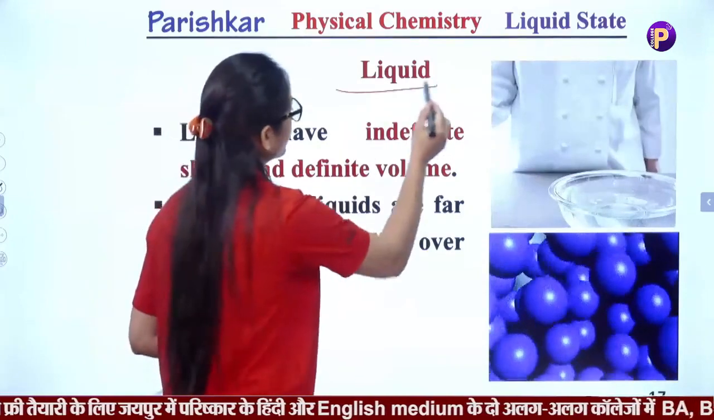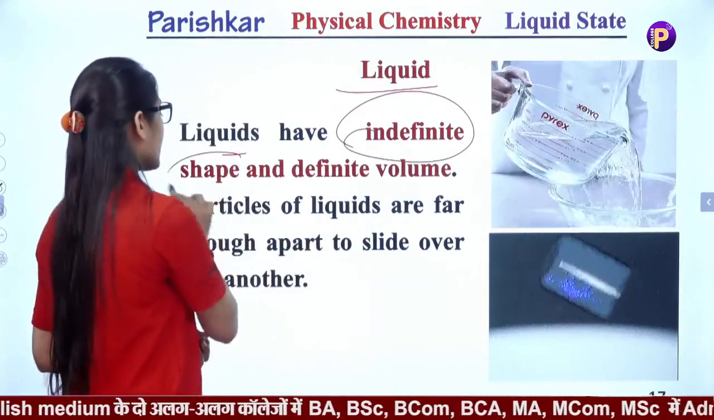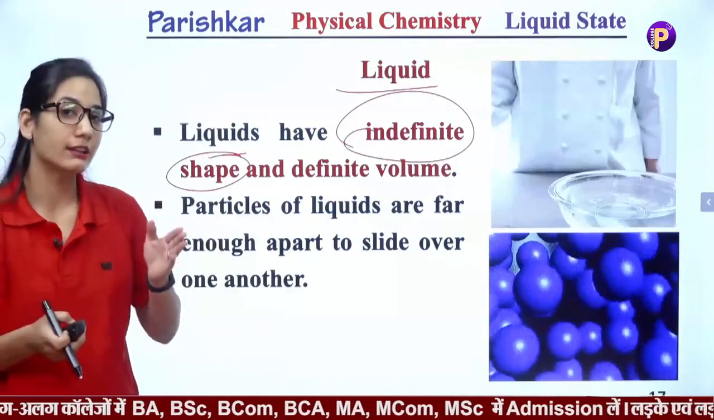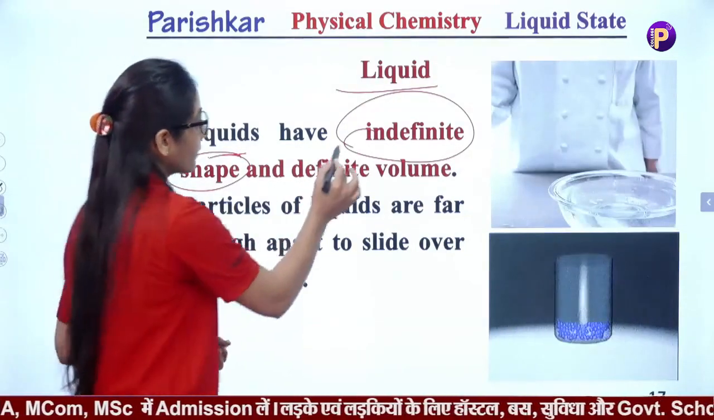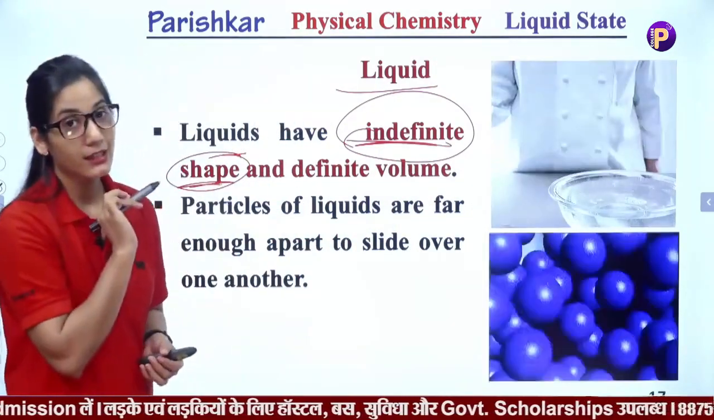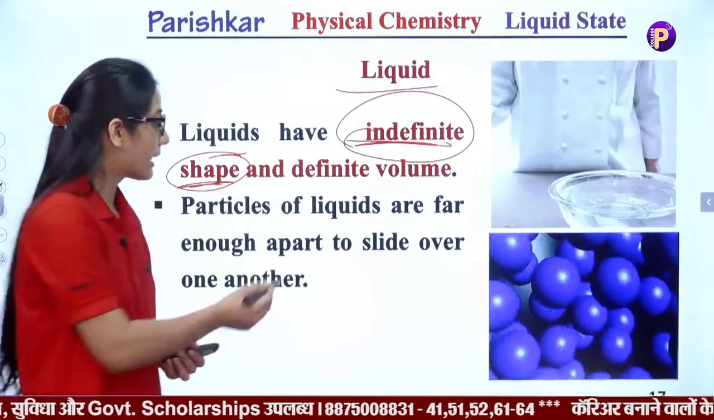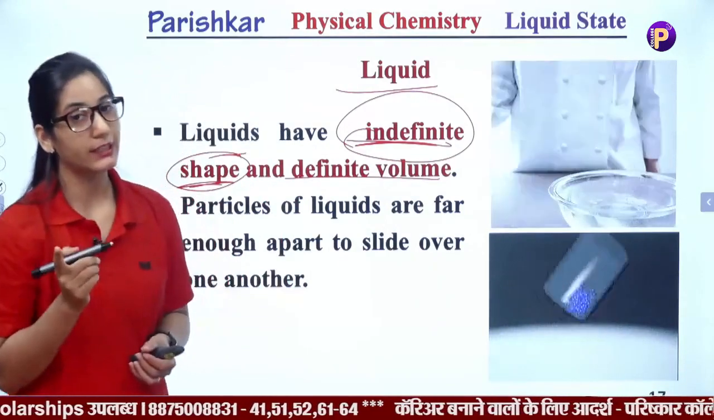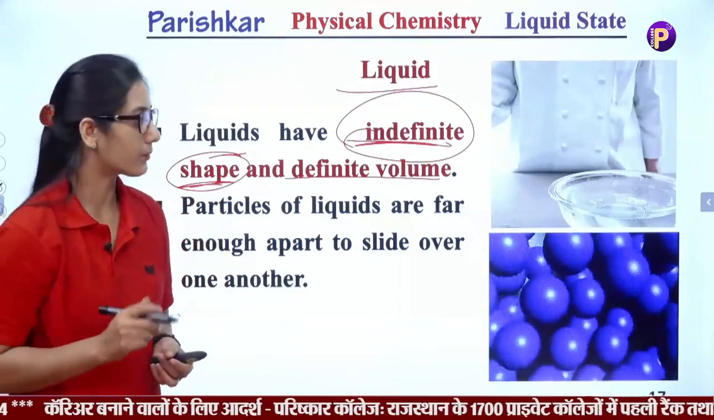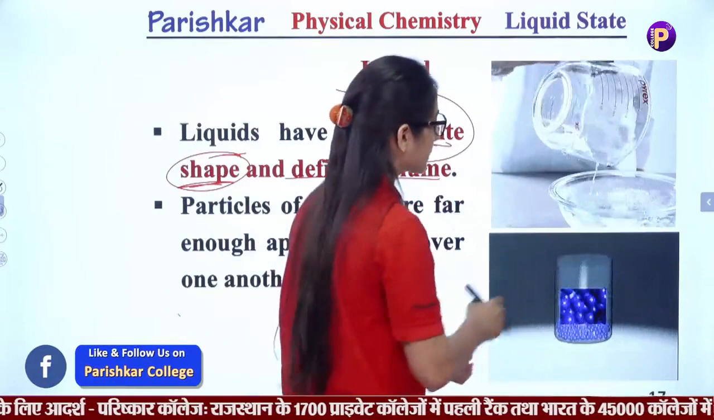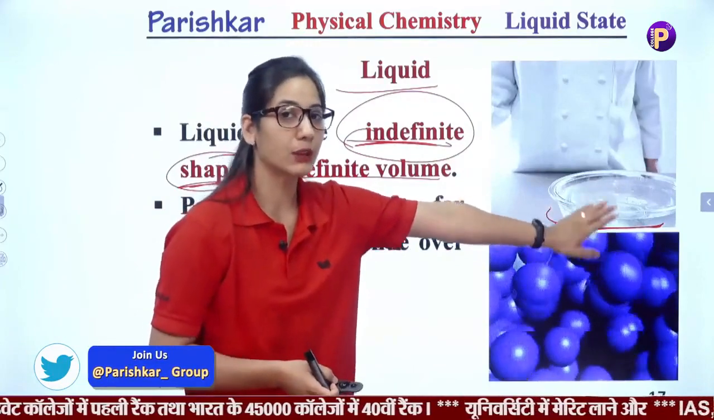The liquid state, which is our today's chapter. Liquids have indefinite shape, means there is a difference between solid and liquid. In solids, we said that solids have definite shape, but liquids have indefinite shape. What is that meaning? Solids have definite volume, and liquids also have definite volume but do not have definite shape. What does it mean? They occupy the shape of the container. In any container we put the liquid, it occupies the shape of that particular container.